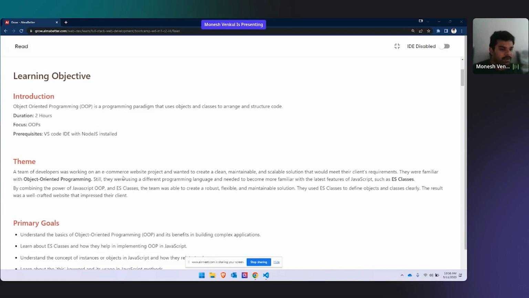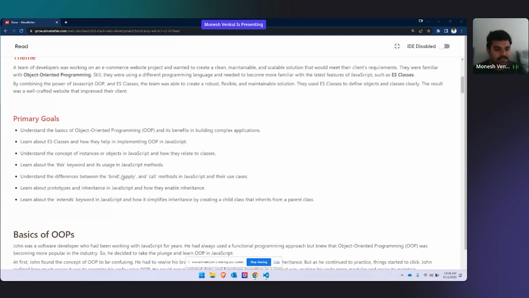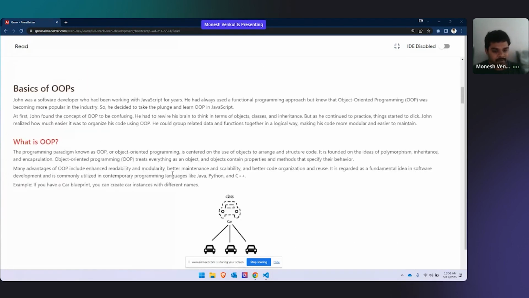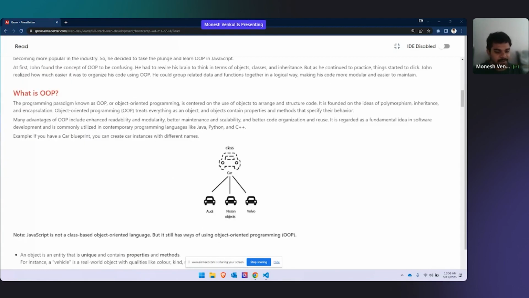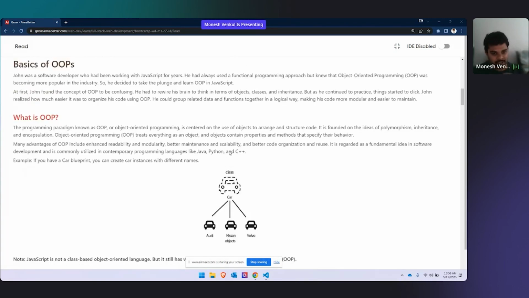Now let's talk more about object oriented programming. In object oriented programming, the main motive here is something called class. In JavaScript, if you ask me, there is no class. There is no class at all in JavaScript. But the class that I'm going to teach you in JavaScript is different from what you're going to learn in other programming languages. In other programming languages, classes are different. Here, class is also an object. Understand what I'm saying? Class is also an object.